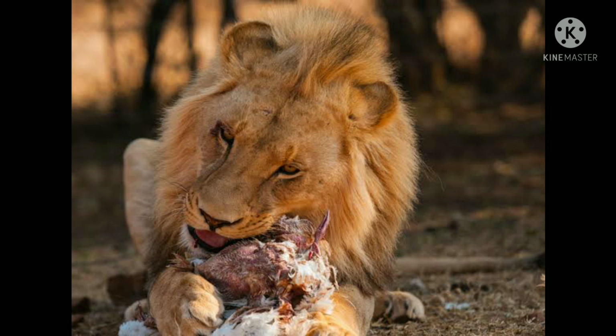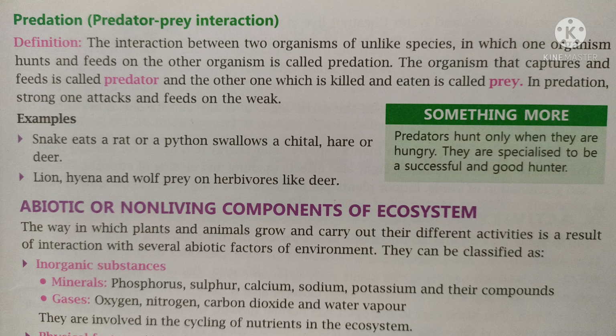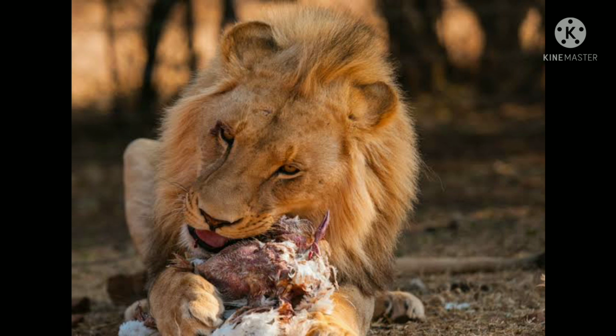Next, if we study another interaction, that is predation. Predation is a negative interaction in which one organism hunts and feeds on the other organism. The organism that captures and feeds is known as predator. As you can see here, the lion is the predator, and the organism which is killed and eaten is known as prey. As you can see in the picture, deer is a prey.